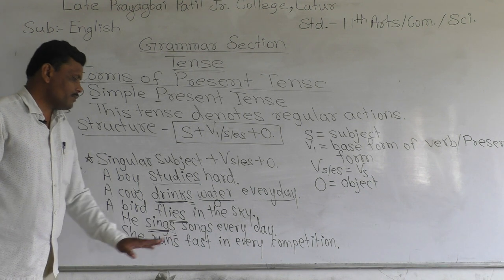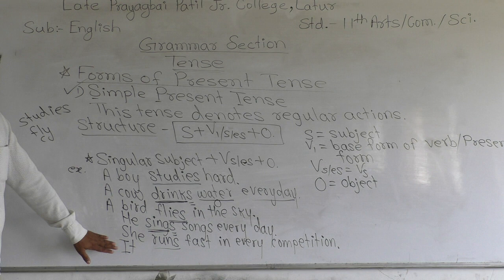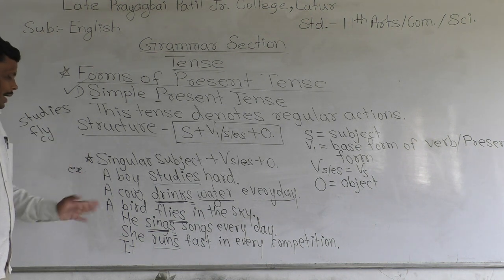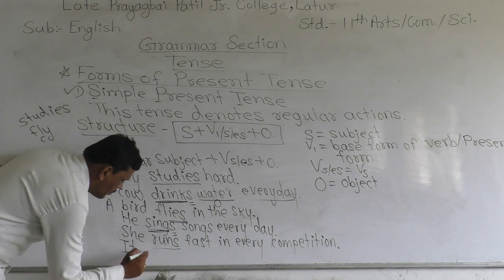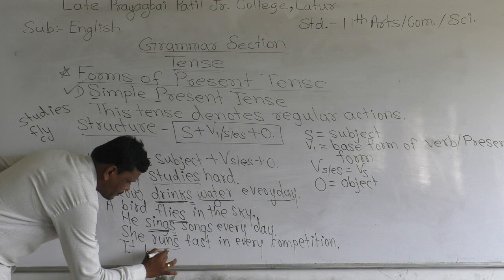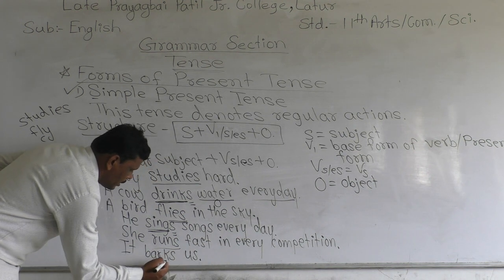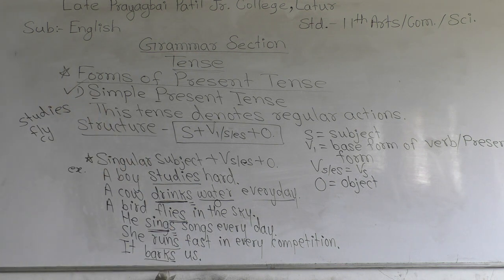She runs fast in every competition. Next, it. It is also a third person singular pronoun, and after this third person singular pronoun, it barks. Here bark is the base form and s is added.